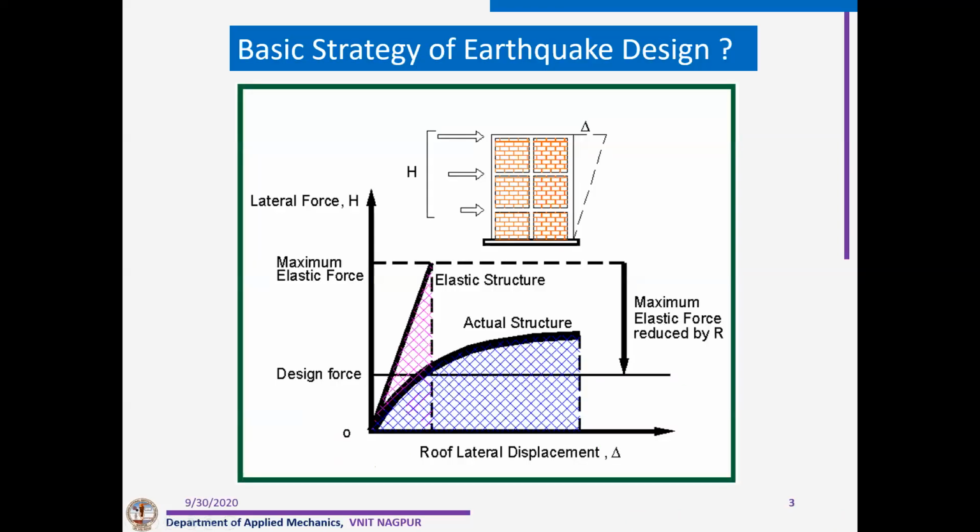Now you can see here, whatever our elastic earthquake force is, we are reducing that force by the R value. And how much is the R value?